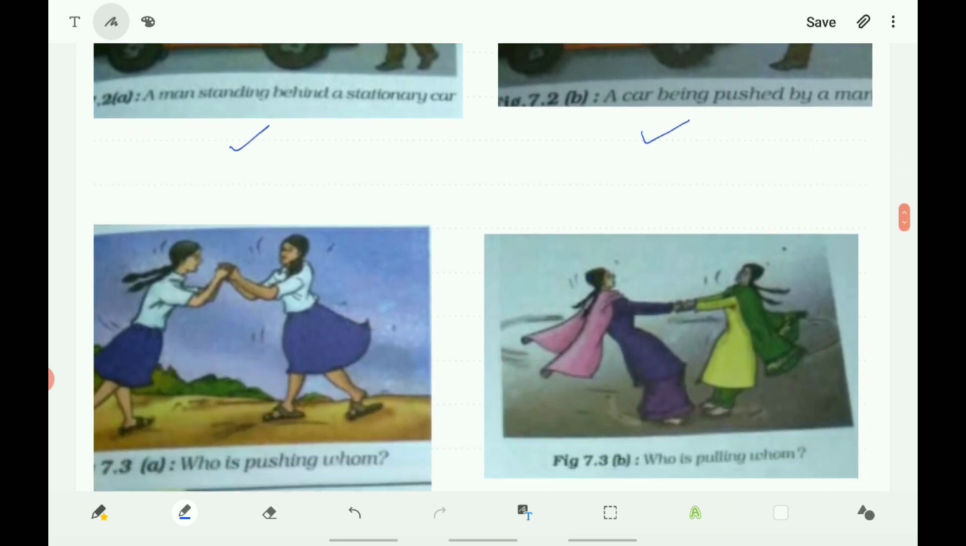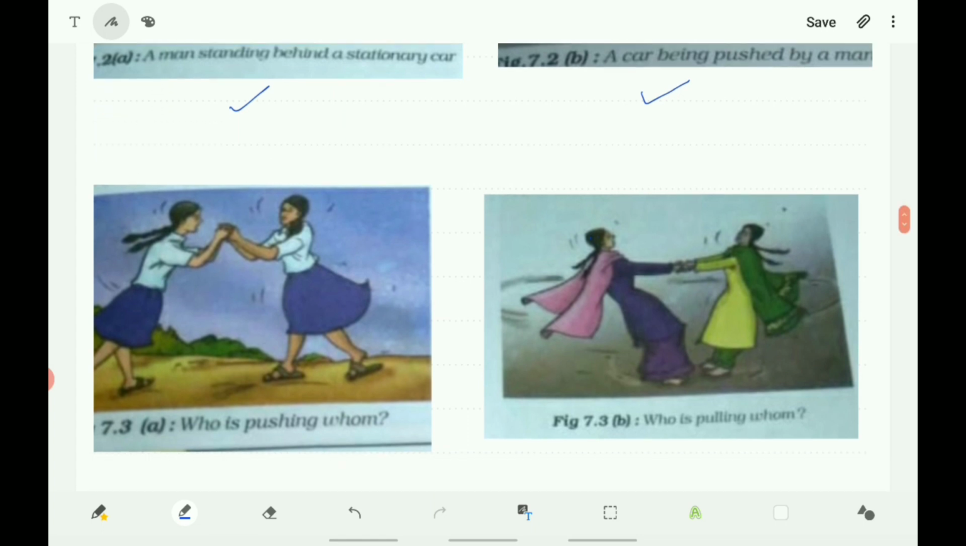Next, see the girls. Here the girls are playing, and in the first case you may observe who is pushing whom, and also who is pulling whom.